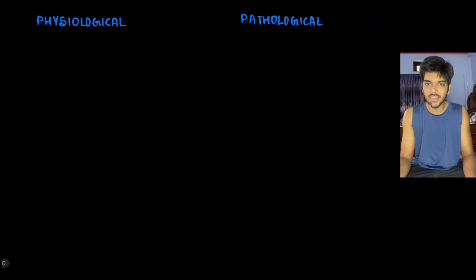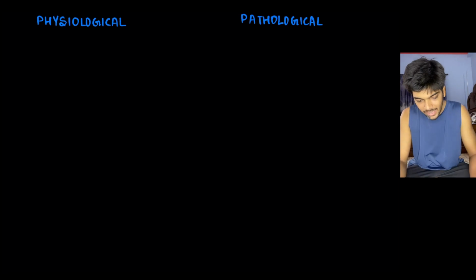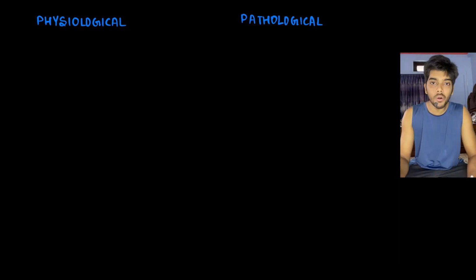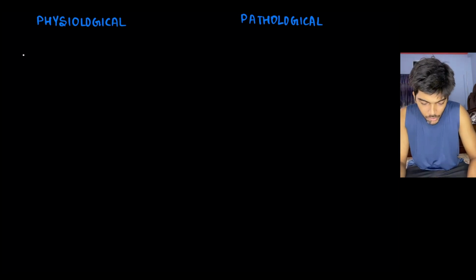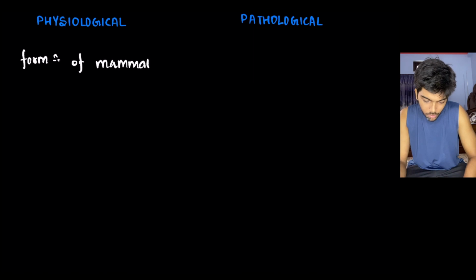Like apoptosis, necroptosis is also physiological as well as pathological. What are the examples? Physiological necroptosis example: formation of the mammalian growth plate.